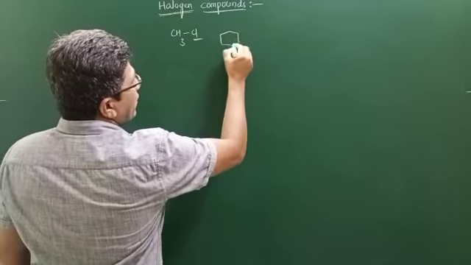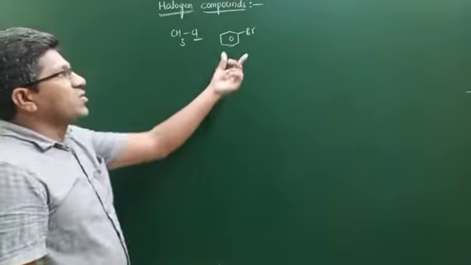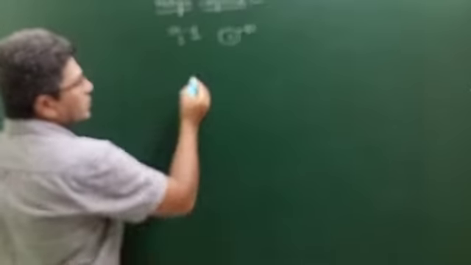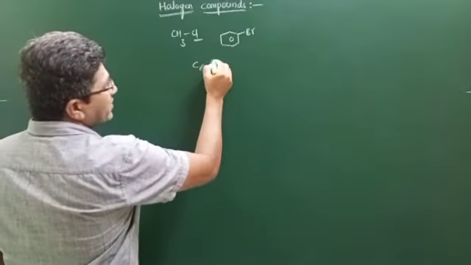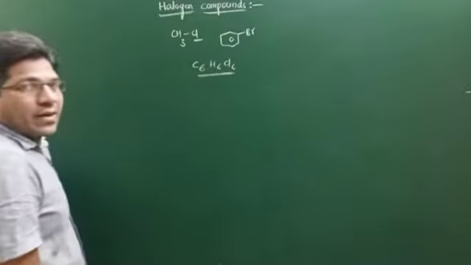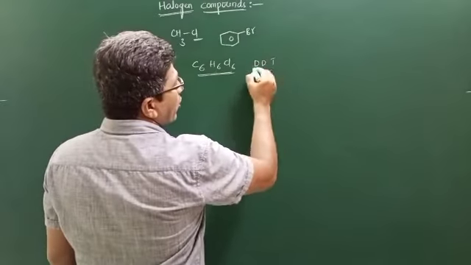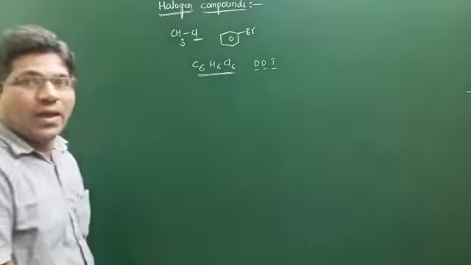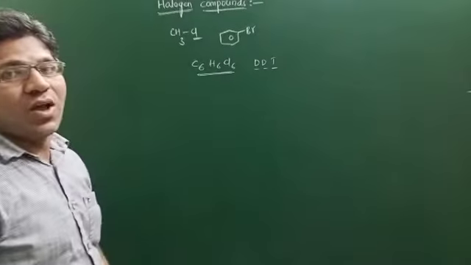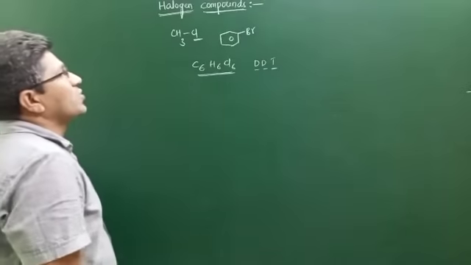Next, a ring attached to bromine, bromobenzene. So this is also an example of a halogen compound, but the previous one is aliphatic and this is an aromatic compound. Like gammexane, C6H6Cl6, this gammexane contains halogens. Then DDT, dichloro diphenyl trichloroethane, also contains halogens. So what is the definition? Compounds which contain halogens are known as halogen compounds.